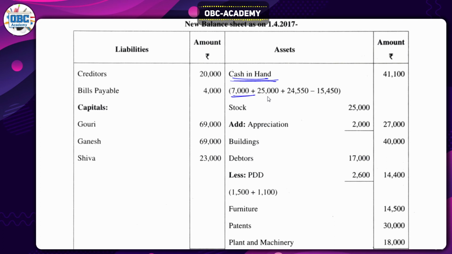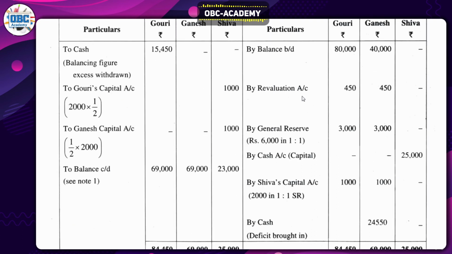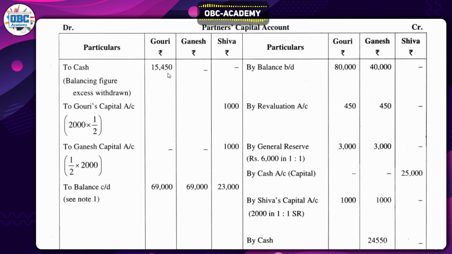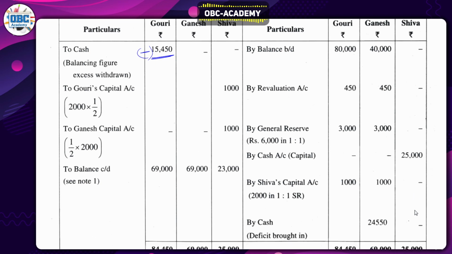7,000 plus the capital which is brought in by Shiva, that is 25,000. Then the amount which is transferred to Gauri should be subtracted, and the amount which Ganesh is bringing into the business as a deficit should be added. Okay, these two have to be done.